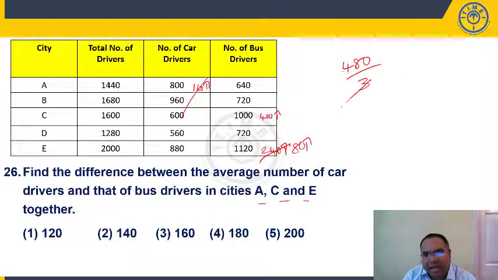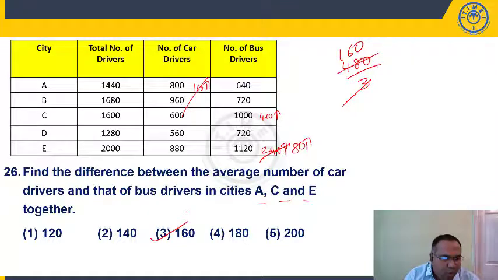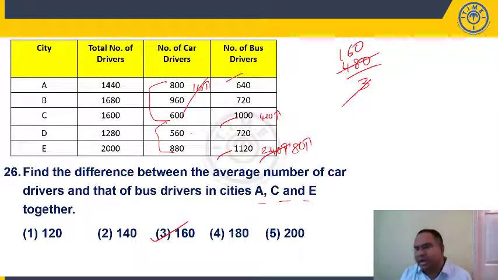I want the average divided by 3 because A, C, E. So dividing by 3 gives 160, and 160 is present in the third option. You add 800 plus 600, 1400 plus 880, divided by 3, and 640, 1000, 1120 divided by 3, then subtract, you are going to get the same thing.